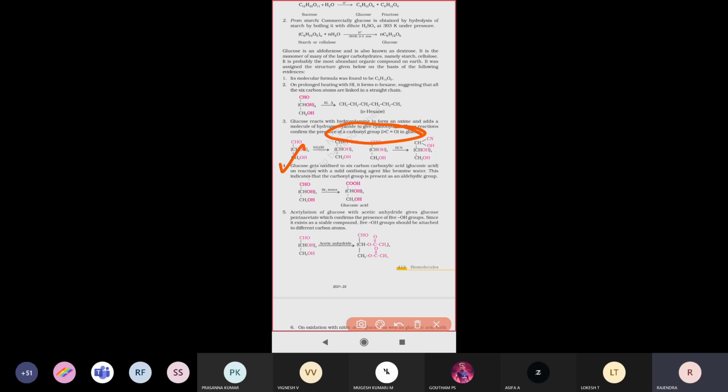When a glucose molecule reacts with bromine water, gluconic acid will be forming.